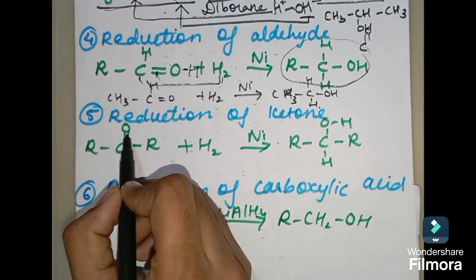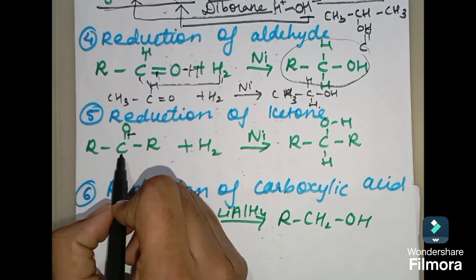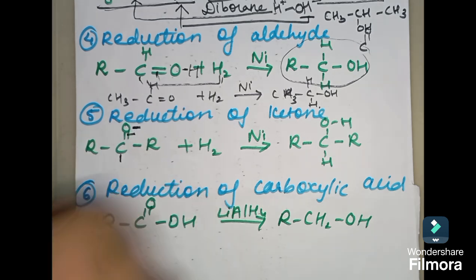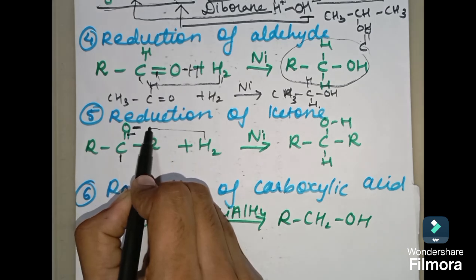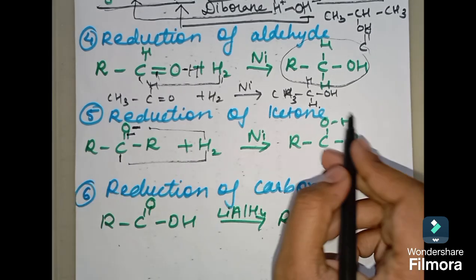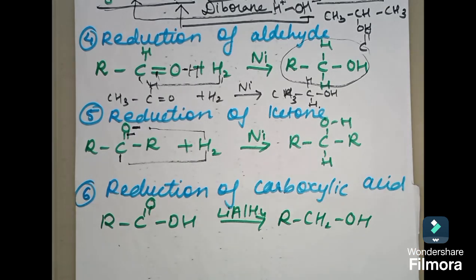Now what will happen? Here the bond will get broken. Half of the bond will come here. Half of this will go above. And one of the H will get attached to O, and this H will come over here. Here I have got one alcohol.